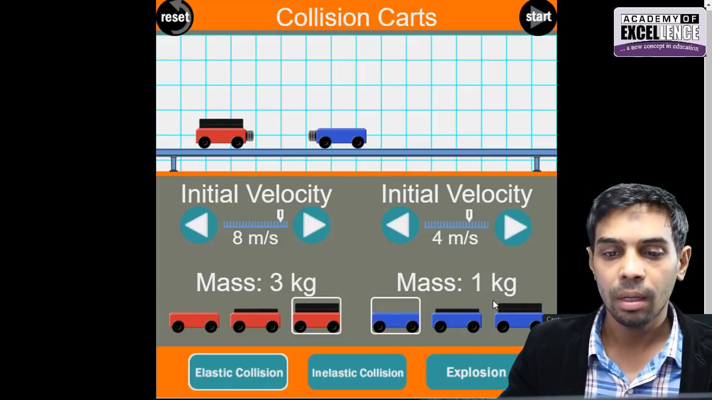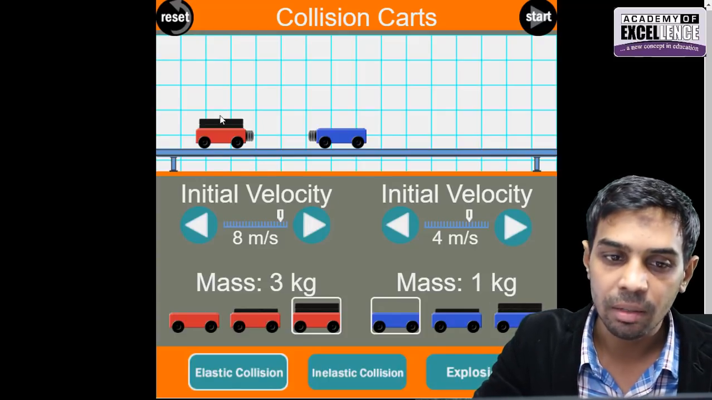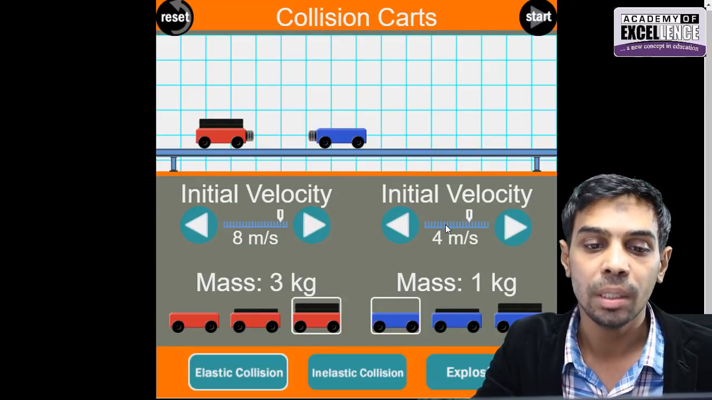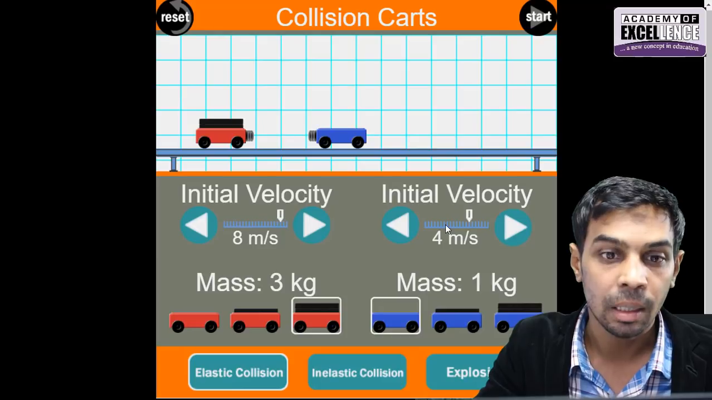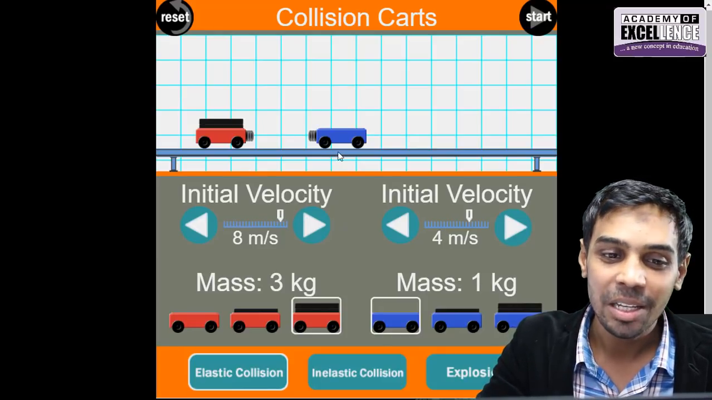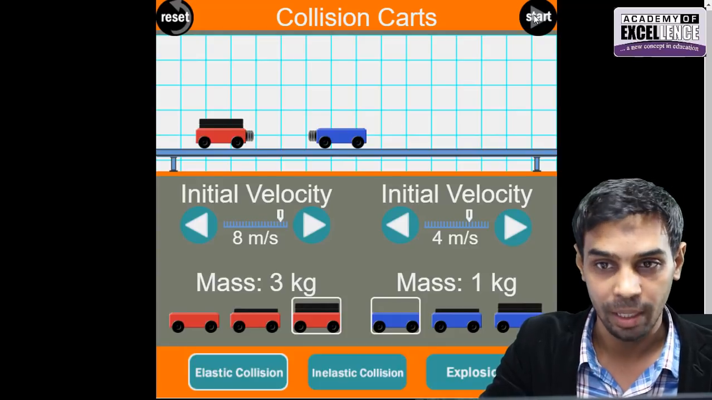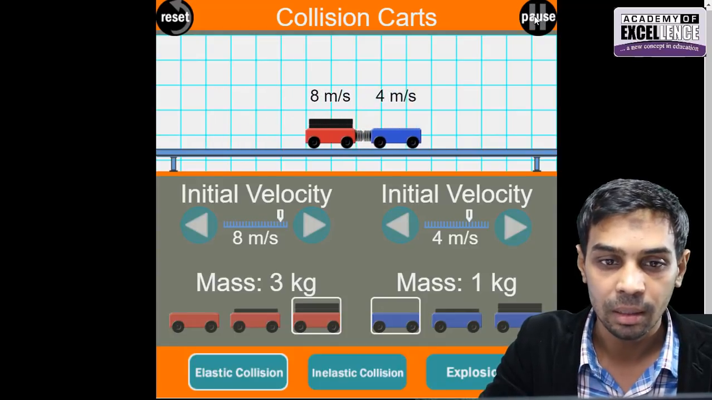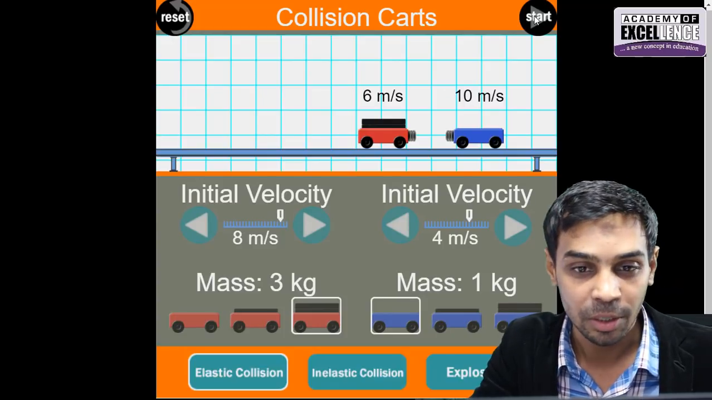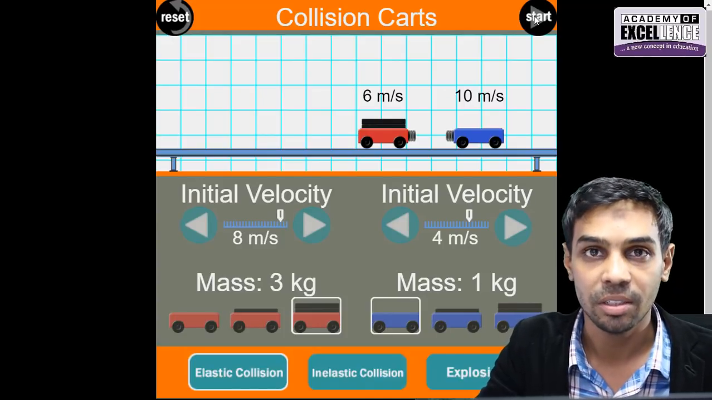Okay, now if we see the initial velocity of body A, that is 8 meter per second, and the initial velocity of body B is 4 meter per second, what comes in your mind? Definitely, what you are thinking is the right one. Body A is going to collide with body B. Okay, let's start. Oh my god, there was a collision, and after the collision, the velocity has been changed.